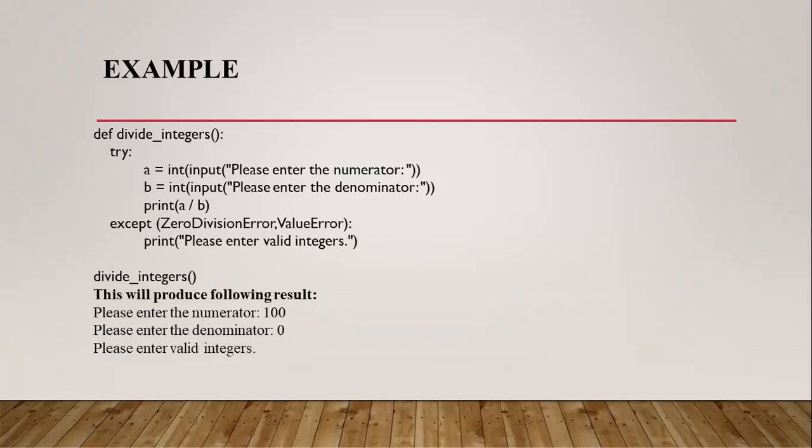I am reading A and B values at runtime, and I am printing this third statement. In this particular statement, I am trying to perform a division operation. See, in this particular program, this is the result. The first numerator value I entered is 100, and the denominator value is 0. We cannot perform division by 0 operations. So the statement is: please enter valid integers. I put that particular statement in the except block.